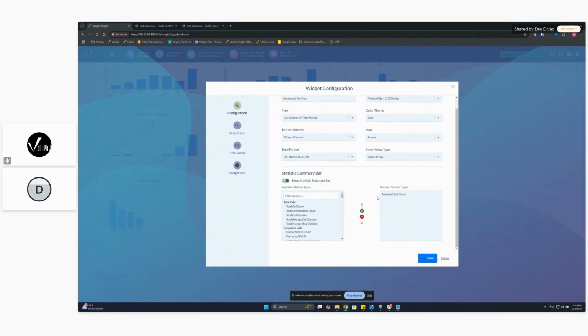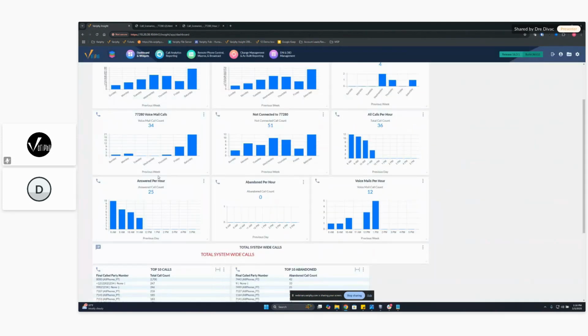Because if I turn that off, it won't show you a number, just show you a graph and you can hover over it. But this kind of gives us a full statistic of those answered counts. And then as you can see here, we have those per day or per hour. So you can see that 8 a.m. here had 10 calls. 9 a.m. You can hover over these and check these out.